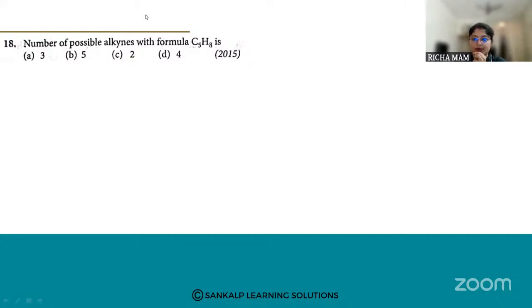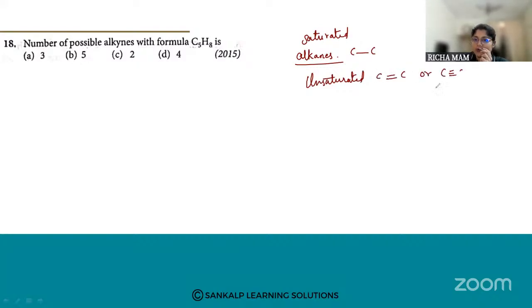When you have a single bond between the carbon atoms, it is called saturated, and they are classified as alkanes, when you have carbon-carbon single bonds. Then in unsaturated, we have either a double bond between the carbons or a triple bond between the carbons.